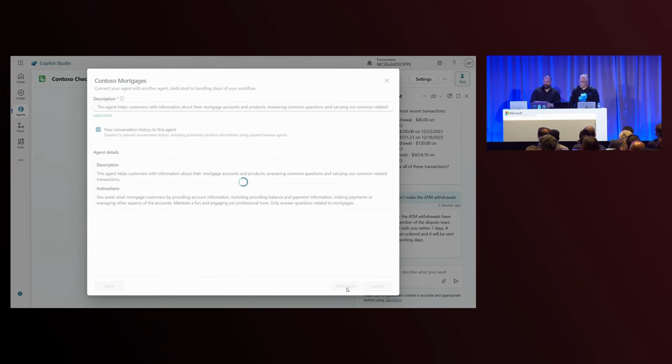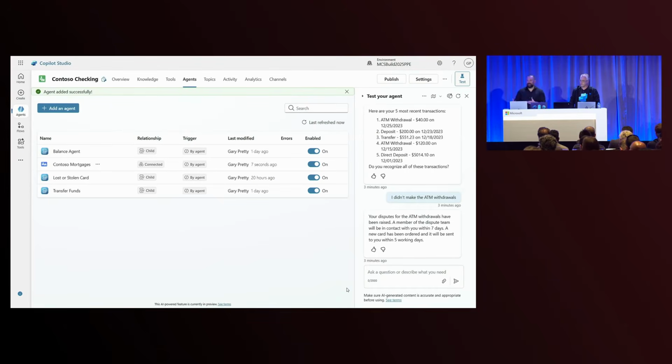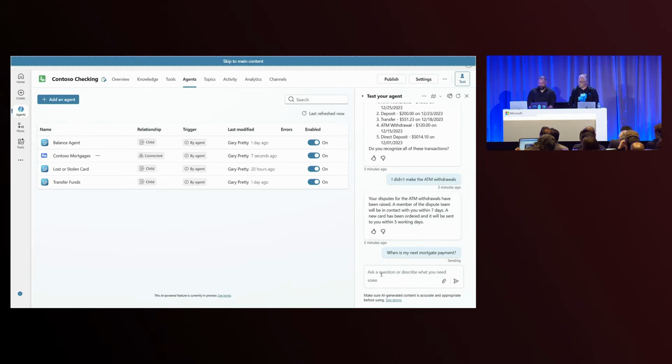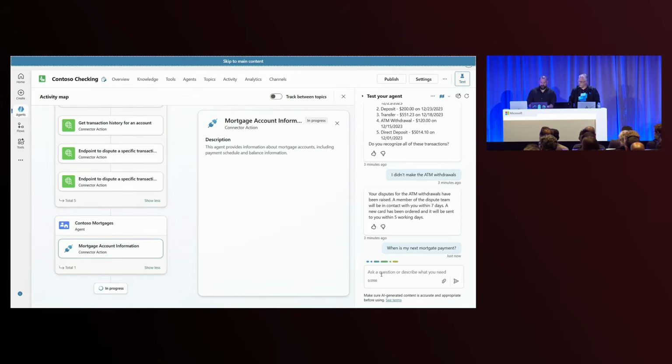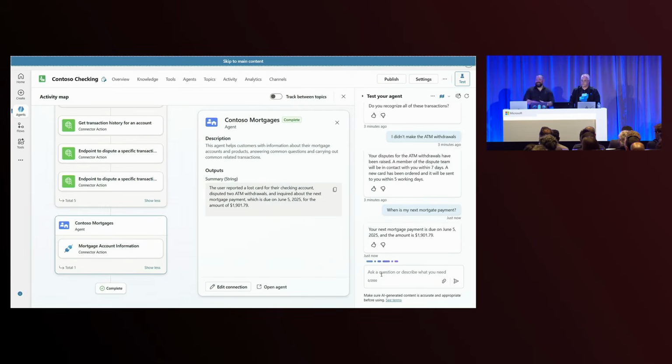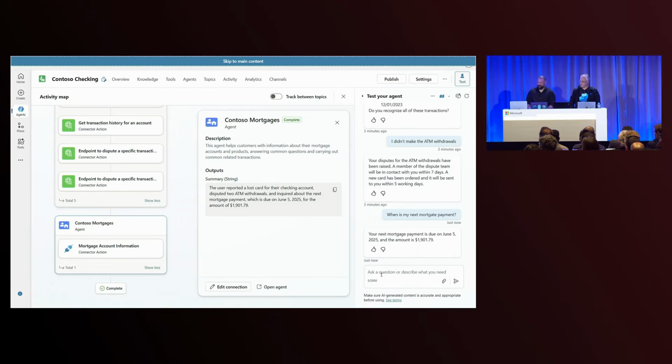From that perspective, as agent builders, you don't have to worry about how these agents talk to each other or how they communicate. We're handling all of this behind the scenes for you. What you have to focus on is building the agent and let us do the work for you. In this case, I'm going to ask a mortgage question. What is my next mortgage payment? And as you can see, it was able to identify that agent and leverage the specialized agent inside to answer this question.